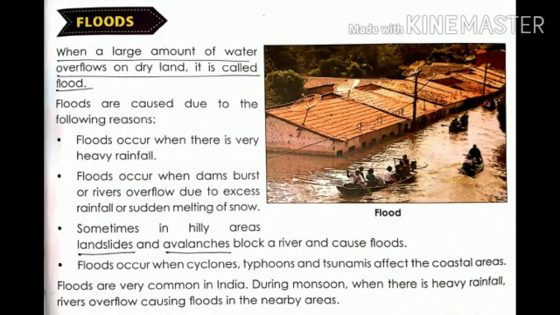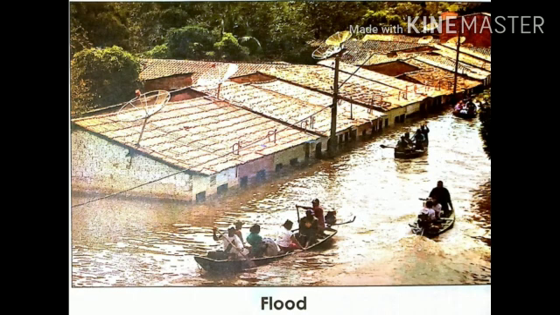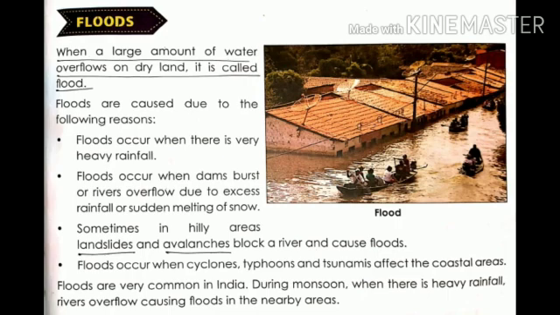Now we will discuss another natural disaster, that is floods. First you see the picture here, flood. Okay, this is the picture of a flood. Children, when a large amount of water overflows on dry land, it is called a flood. Floods are caused due to the following reasons. Some reasons are given here. You see one by one. Floods occur when there is very heavy rainfall.